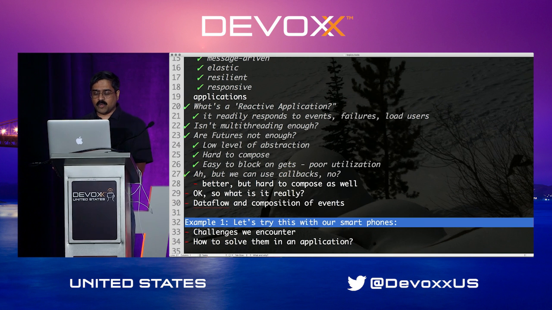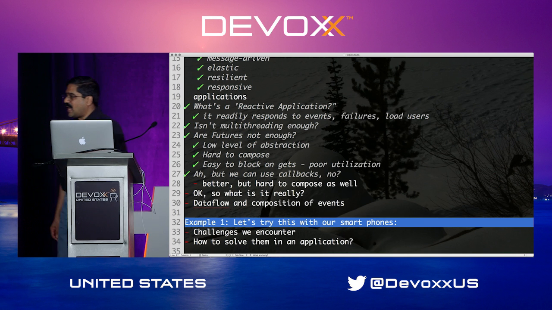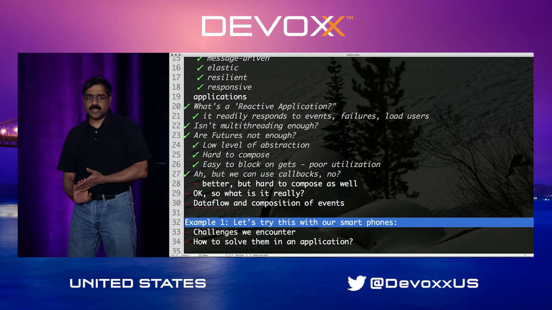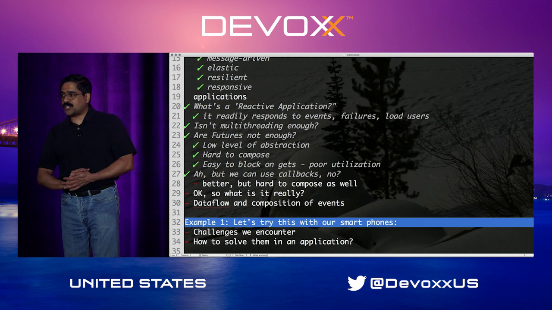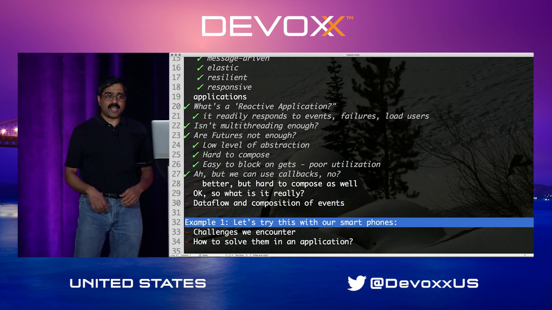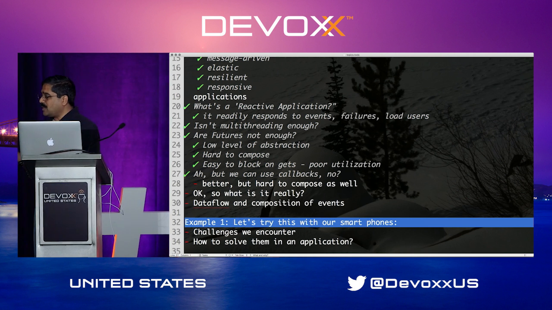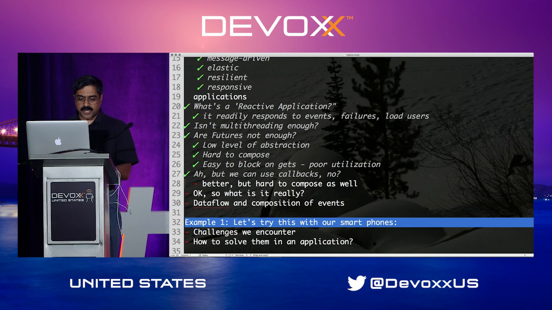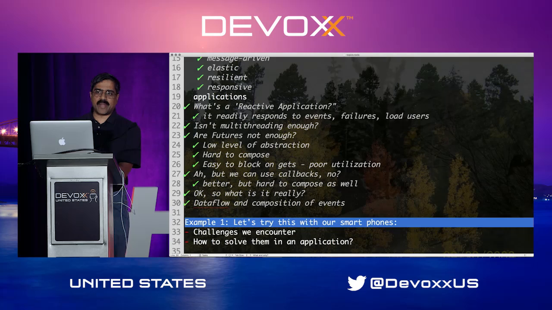Oh, wait a minute, can't we all be happy and use callbacks? If you think callbacks are a good idea, I've got a suggestion for you. Just walk quietly next to a JavaScript programmer and utter the word callback and watch them begin to cry uncontrollably. Because we have learned that callbacks don't work really well at all. In fact, the JavaScript world has moved on to use promises and other things, and even reactive solutions for that matter. So what is it really that we are trying to tackle?